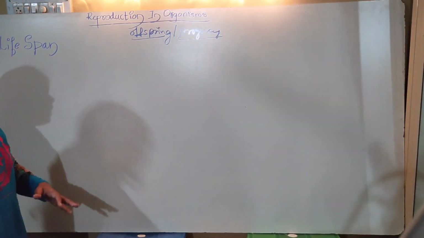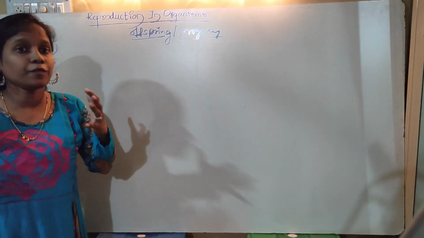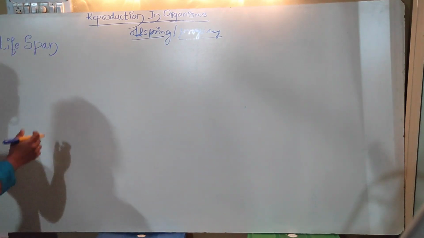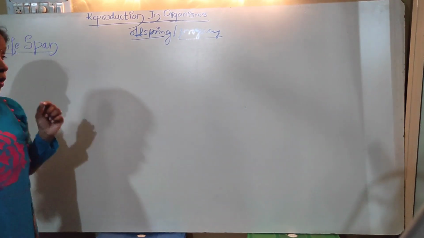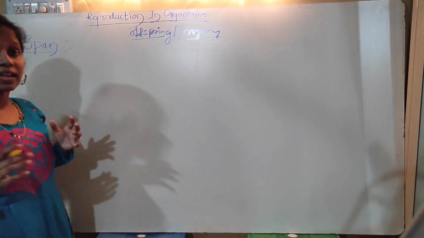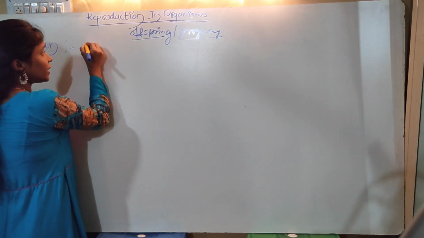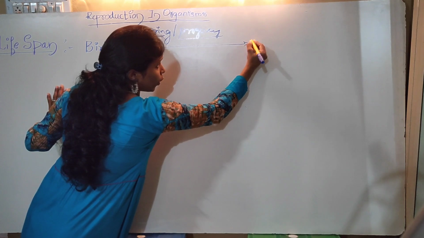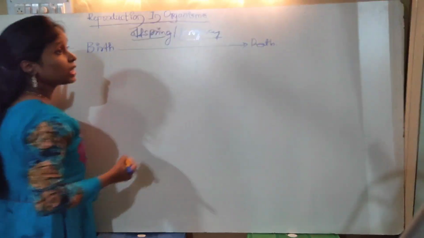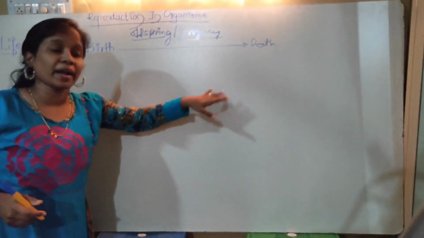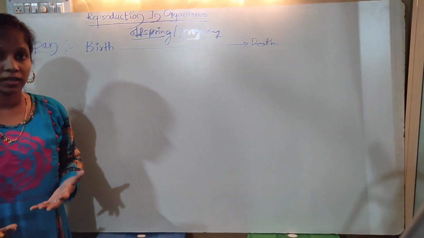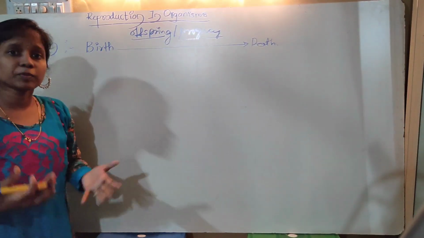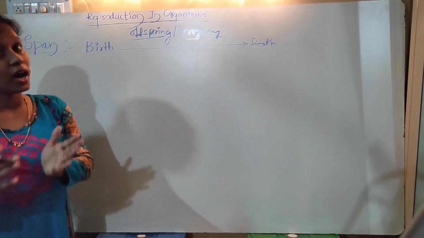Now you all understood. This mode of reproduction is involved in a phase of an organism, and that phase we are going to call the lifespan. What actually is the lifespan? Lifespan is the period from the birth of an organism to the natural death of an organism. In this period, it may undergo growth, it may undergo reproduction, everything. So lifespan varies from one organism to another.